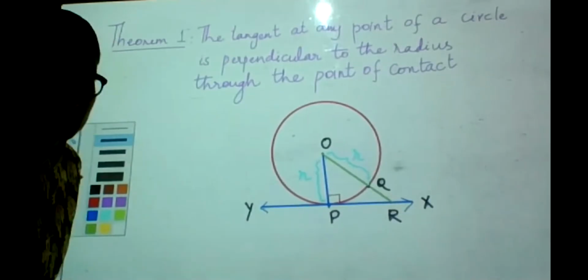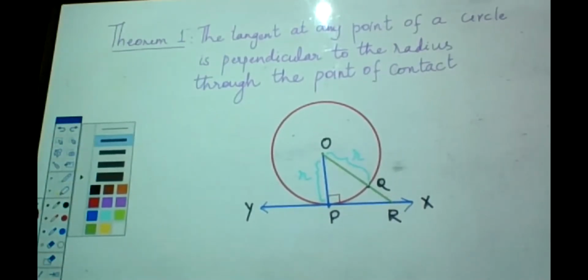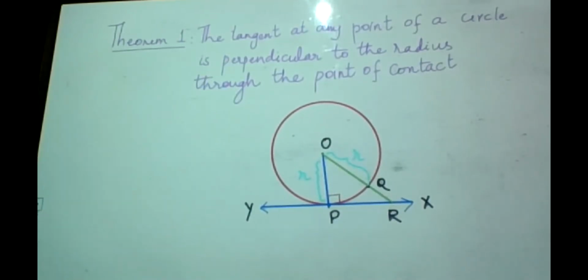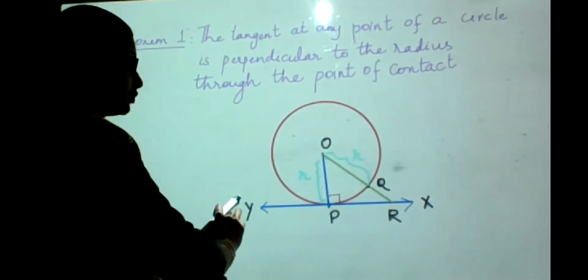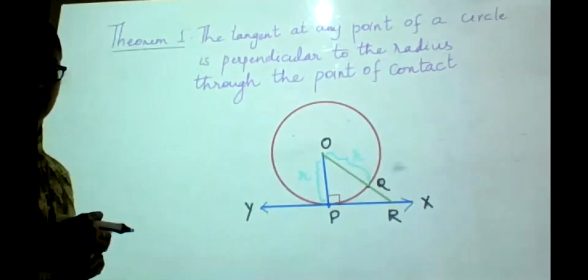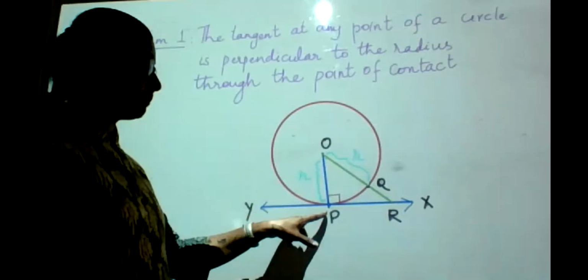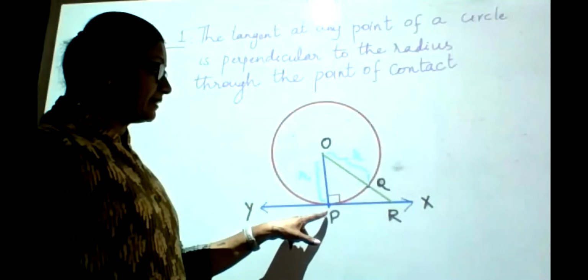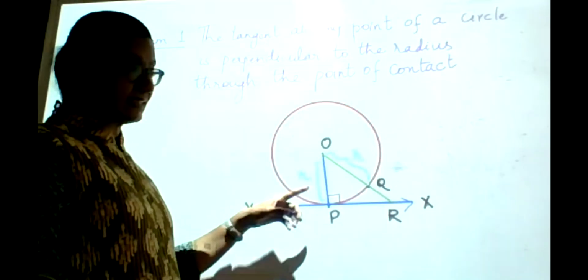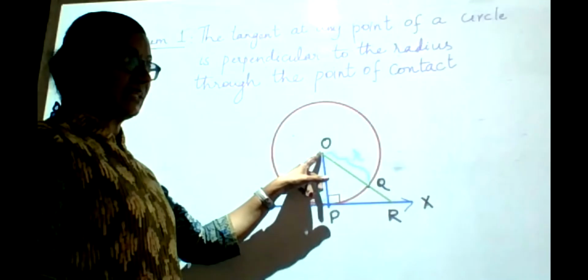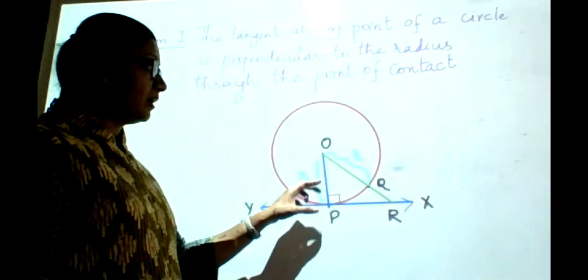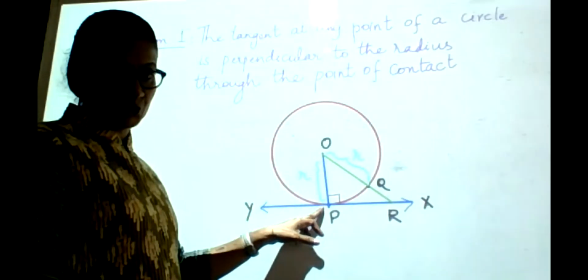This is where it is going to lead me into the proof of the theorem. So if I take a circle with center O and some radius R, and I draw a tangent XY with a point of contact P with the circle. Then when I connect the center of the circle to the point P, what I will be drawing is the radius. Do you agree?